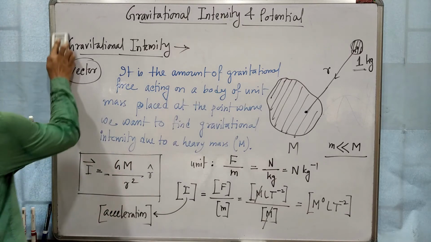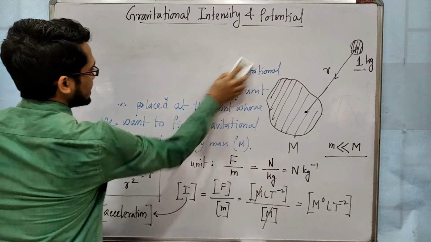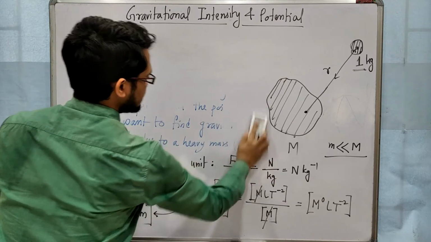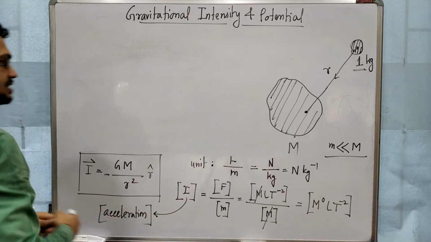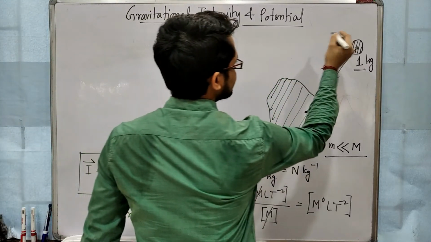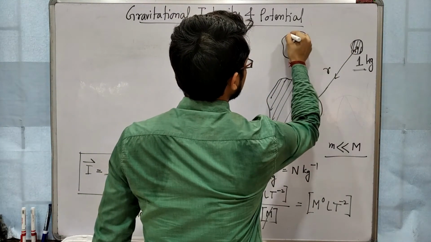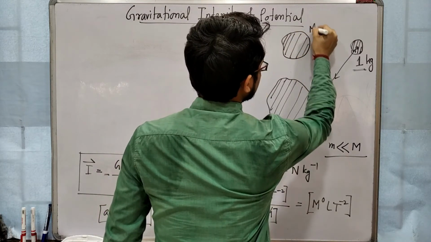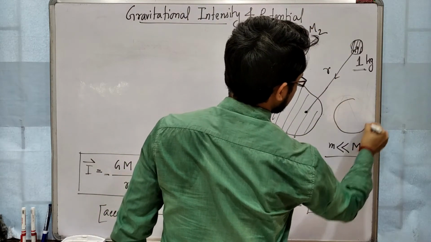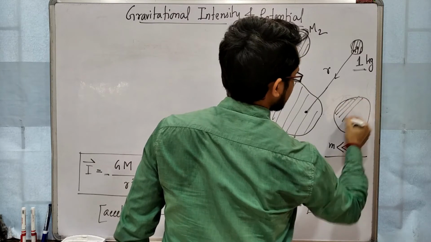Now I am telling a small part. Suppose there are not one mass, few objects are there. This is one object, this is another object. Suppose this is m1, this is m2, another one is here, suppose this is m3.